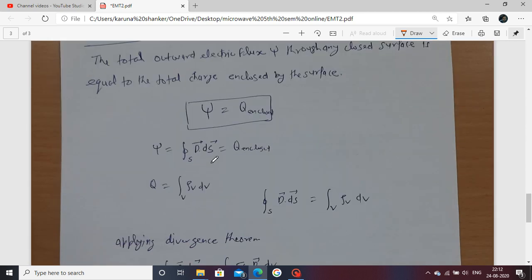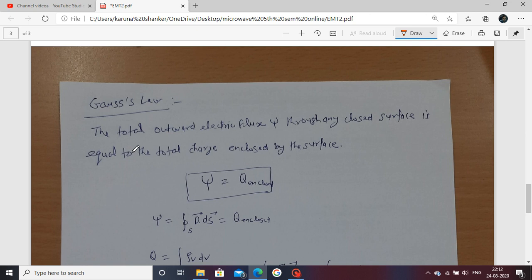Next is Gauss law. Gauss law statement: the total outward flux psi through any closed surface is equal to the total charge enclosed by the surface. Suppose charges Q1, Q2, Q3 are present here.